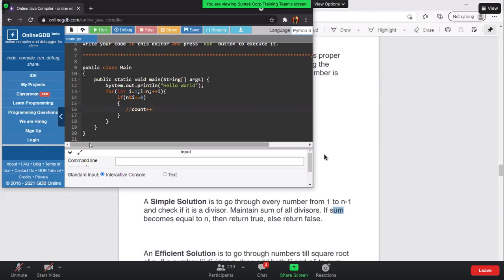If you are good with the logic, you can write it; just a bit of concept is needed, right? So if you have a look over here, for n, i is equal to 1, i should be lesser than n, and i plus plus we have. If n modulo i is equal to 0, I can just increase the count by 1. Each and every time I am going to increase the count.